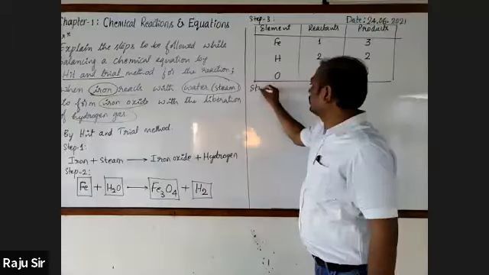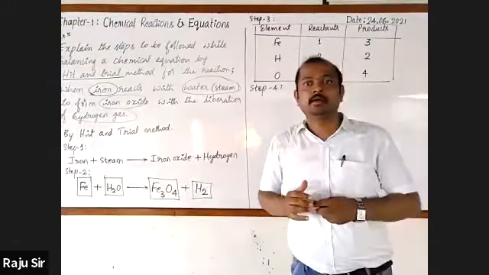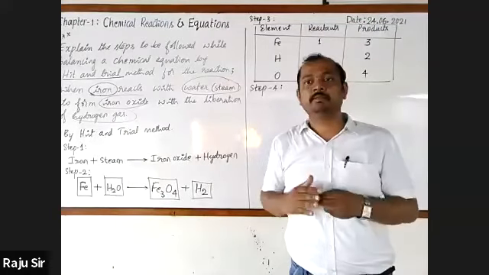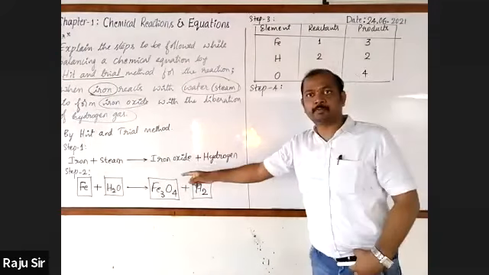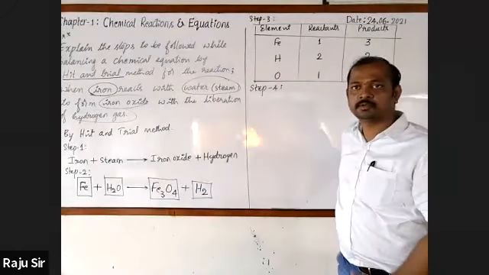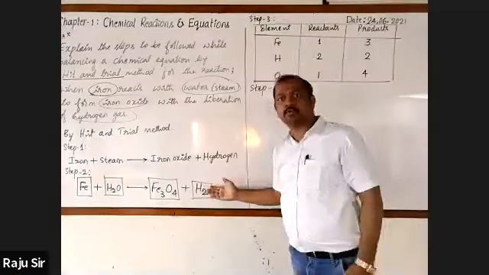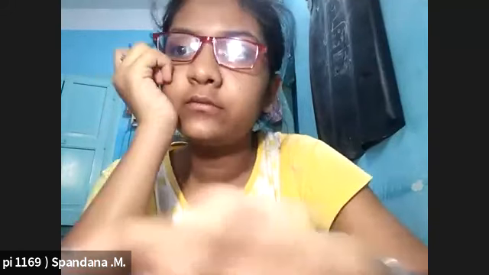Step 4. After listing all this, we will go for selecting a compound having the maximum number of atoms, or an element having the maximum number of atoms. In general, when you observe that, which compound has the maximum number of atoms? I'm not asking you the element.